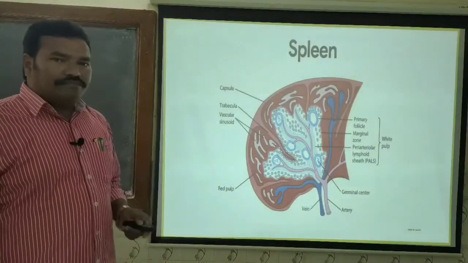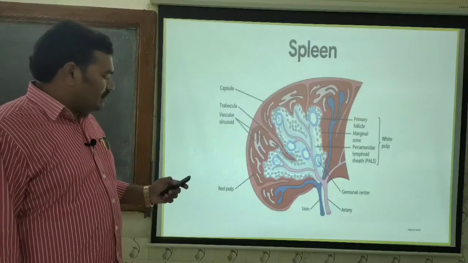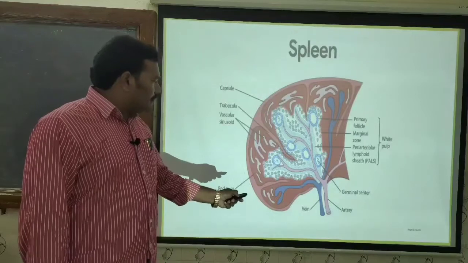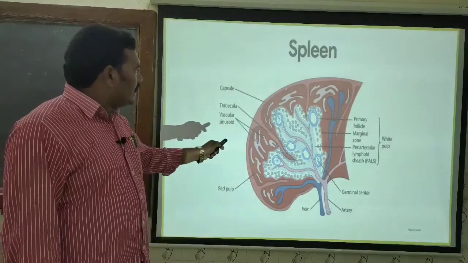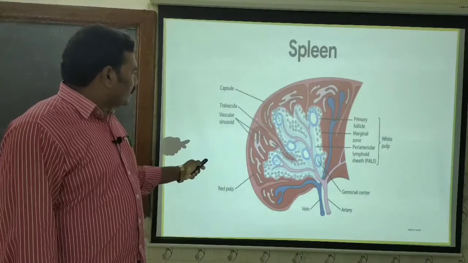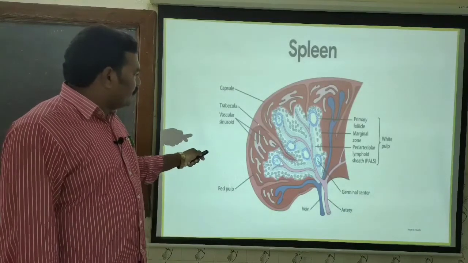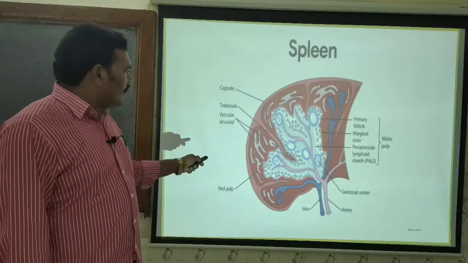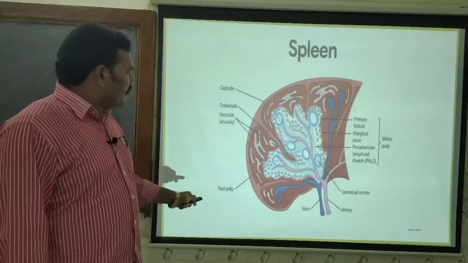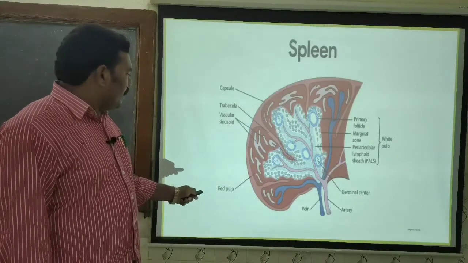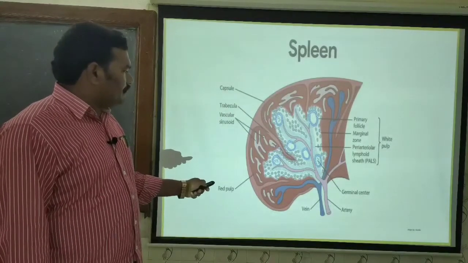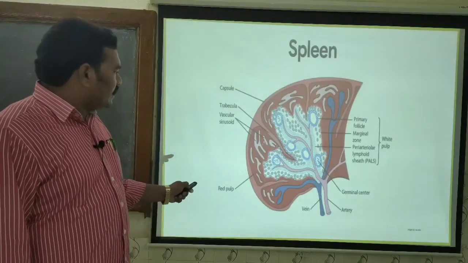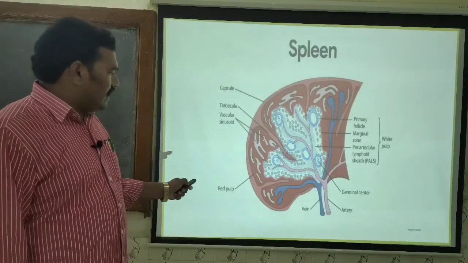If you observe the ultrastructure of the spleen section, this is the spleen supplied by the splenic artery, and this entire outer layer is a capsule, and this capsule protrudes inside and forms strand-like structures which are called the trabeculae. And here we will see two types of pulps. One is the red pulp, another one is the white pulp. And red pulp, as we know, is enriched with the sinusoids as well as the RBC.